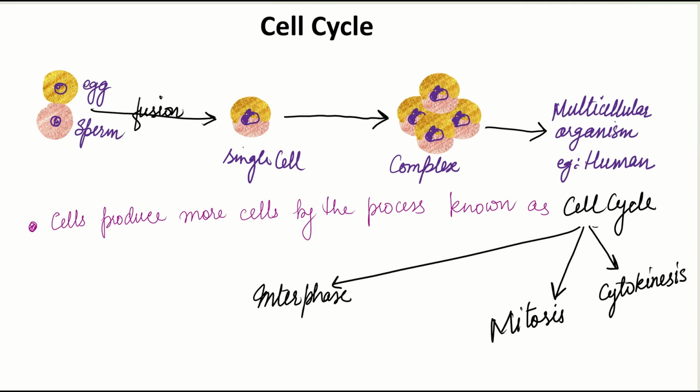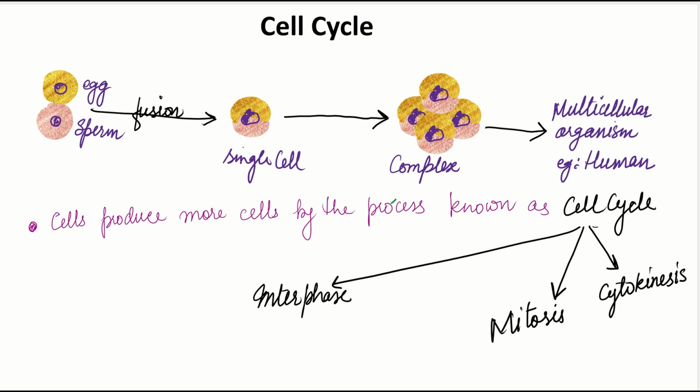You know, this single cell, it is the resultant of what? It is the resultant of egg and sperm. When egg and sperm fuse together, they form a single cell. And this single cell is called a zygote. All these zygotes undergo mitosis in all situations, meaning there is no exception.